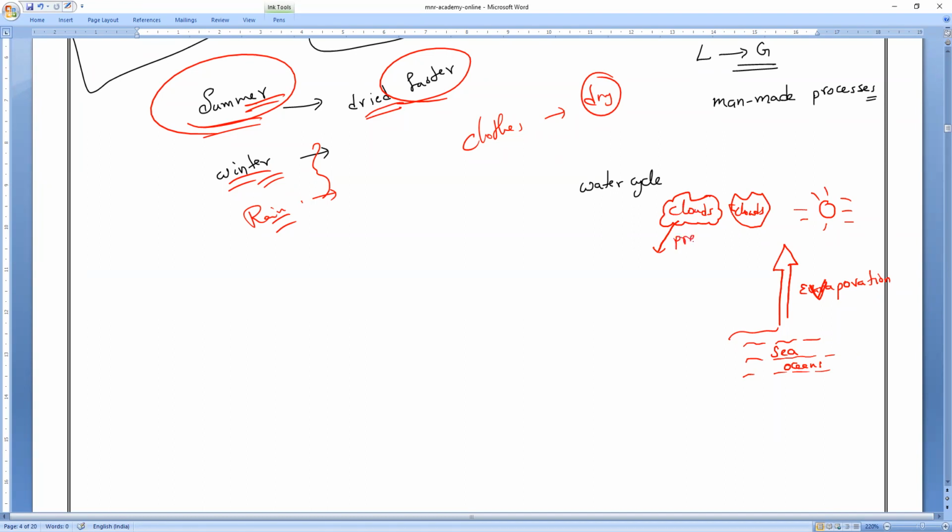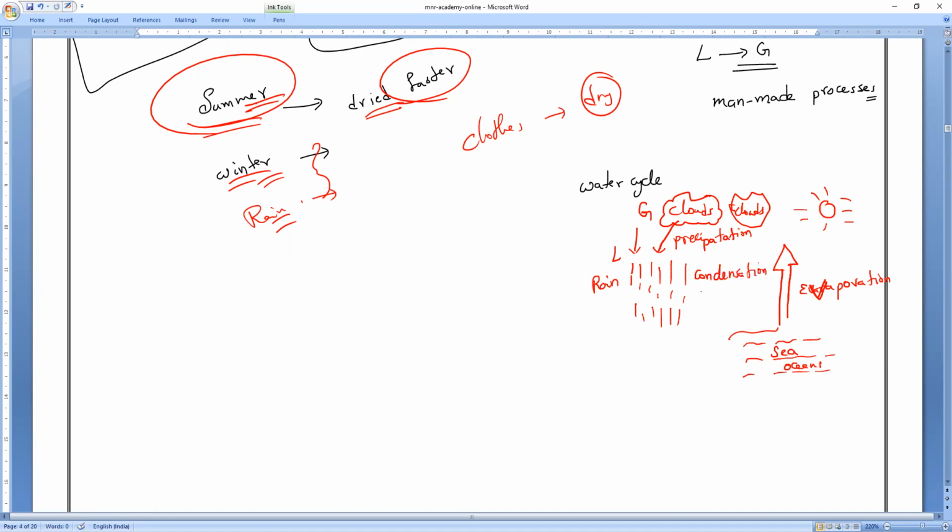Precipitation means like water drops. Precipitation will take place and they'll be condensing back from the gaseous state to what state, everybody, in the form of rains? Liquid state. That is what we can call condensation. Precipitation is followed by condensation.